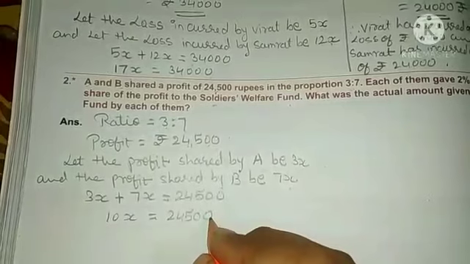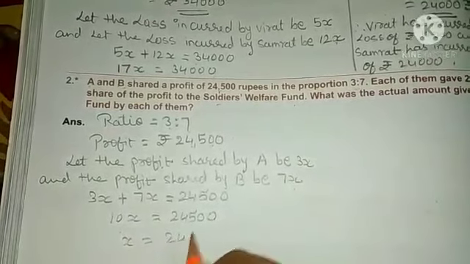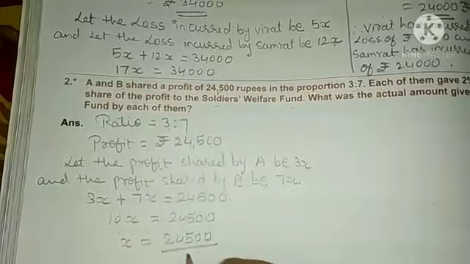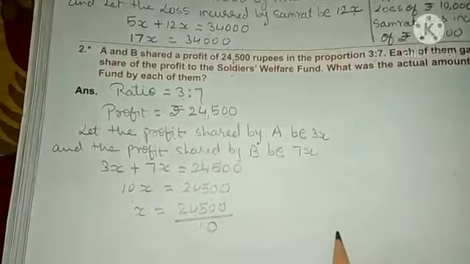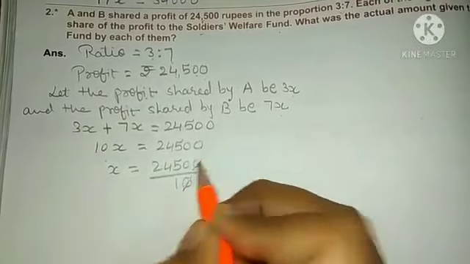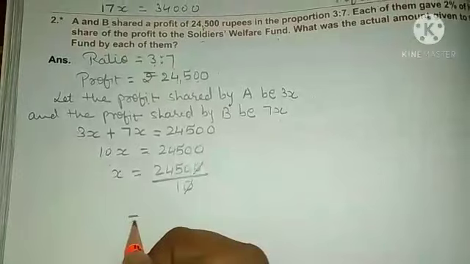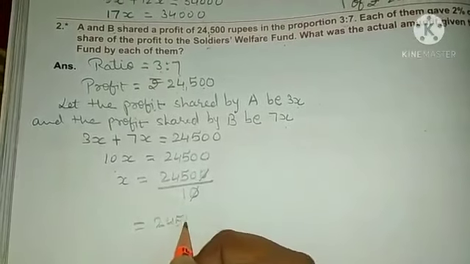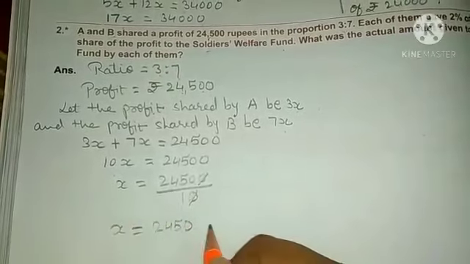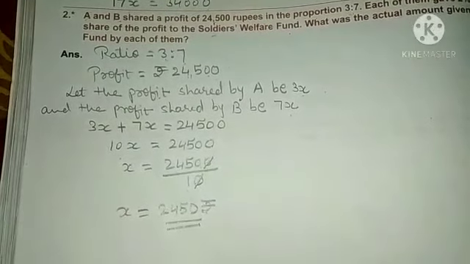This 10 you will take on the right hand side, so multiplication will become division. 24,500 divided by 10. So 10 will get cancelled. So 2450 divided by 1, you will get 2450 rupees.